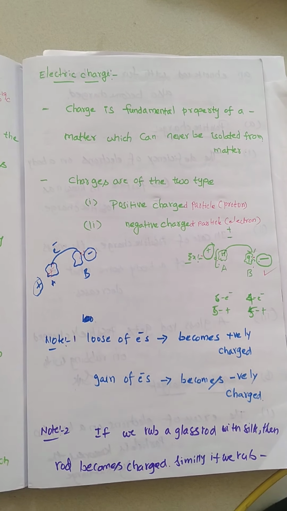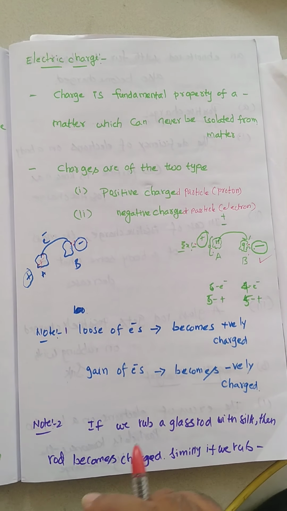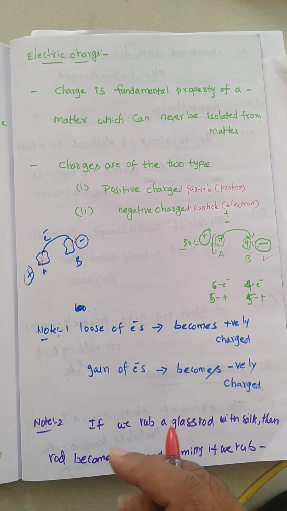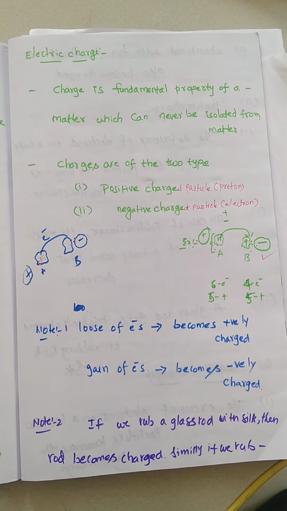And note 2: if we rub a glass rod with a silk, then the rod becomes charged.